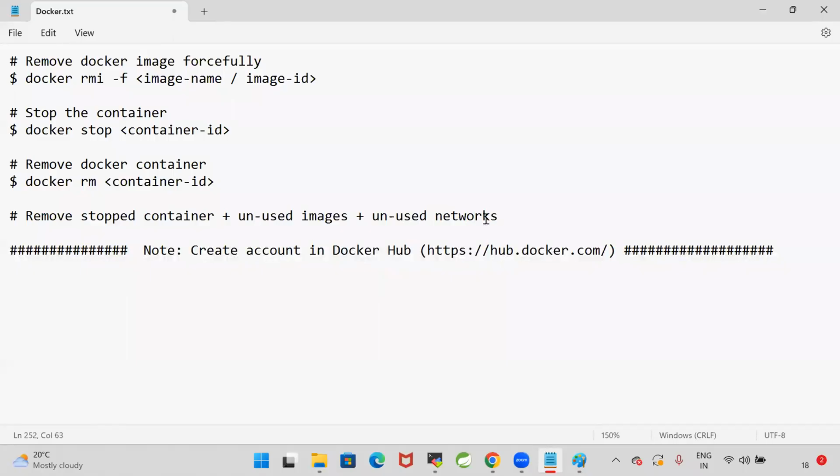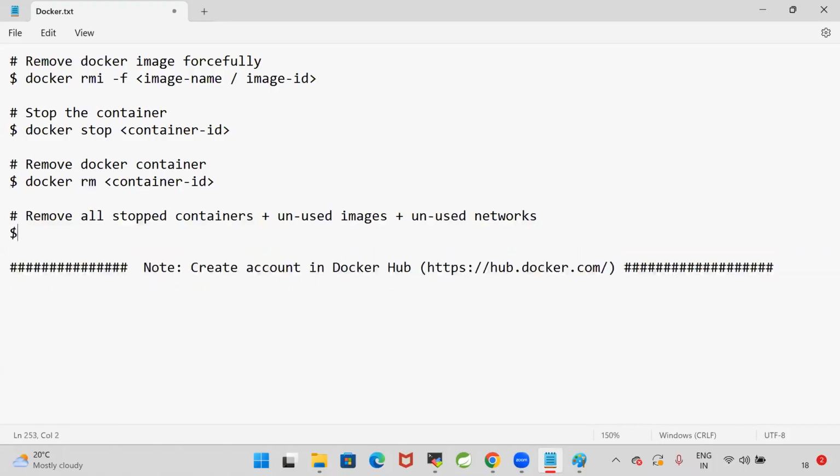For that, we will use a command called docker system prune -a. It is used to remove all the stopped containers and unused images plus unused networks.